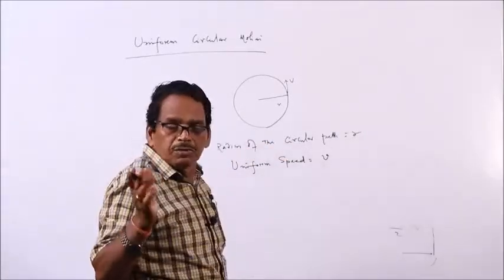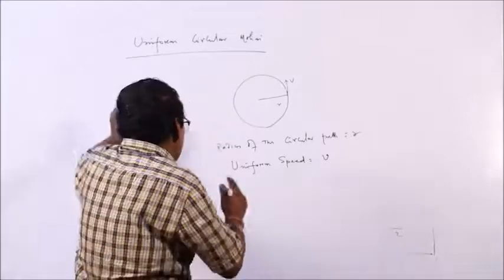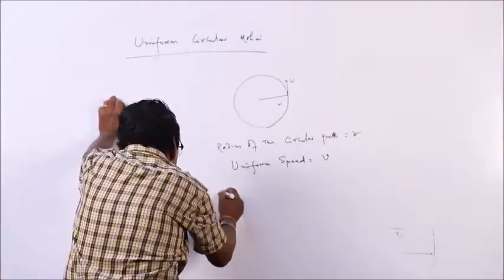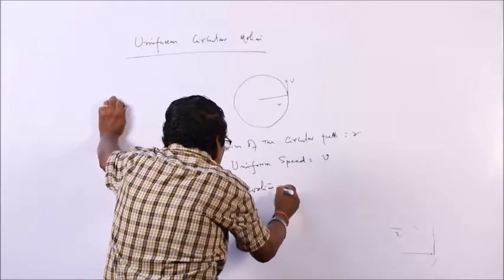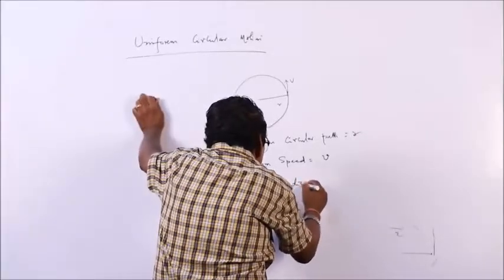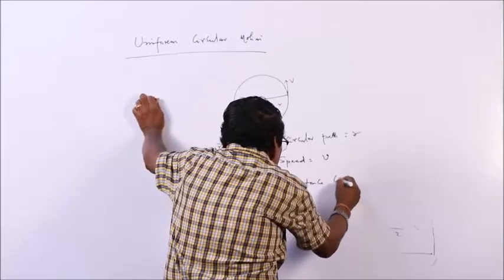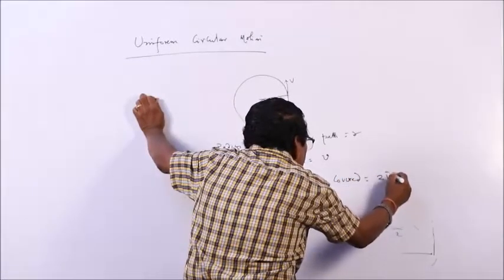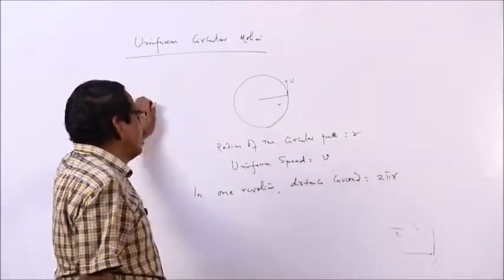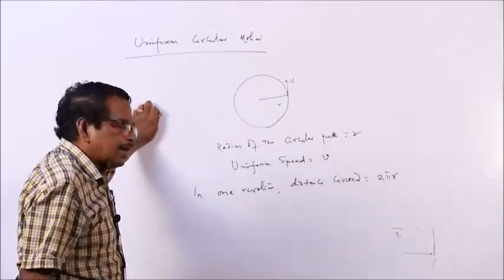In one revolution, what is the distance covered? In one revolution, the distance covered is 2 pi r.